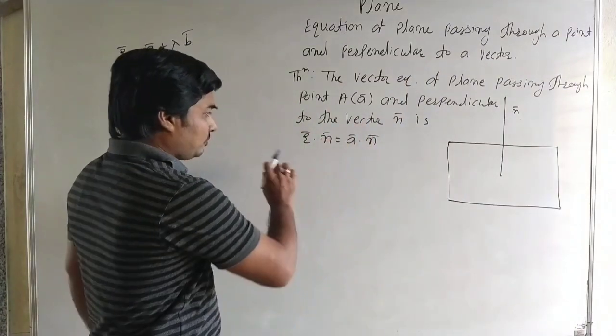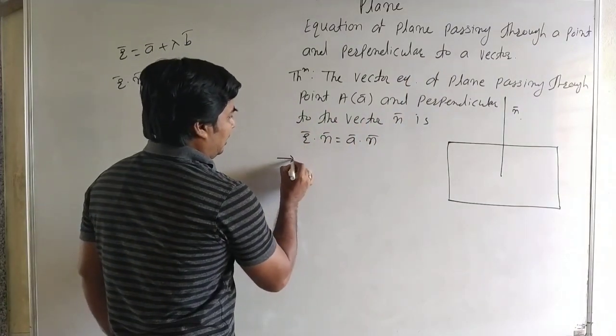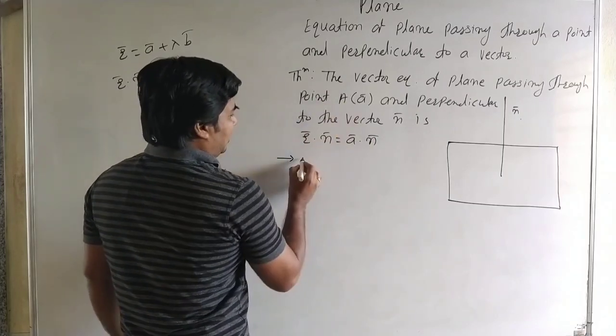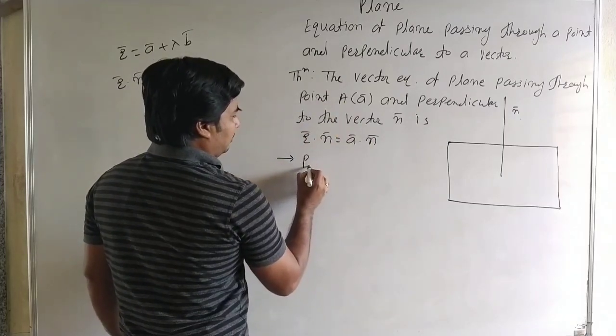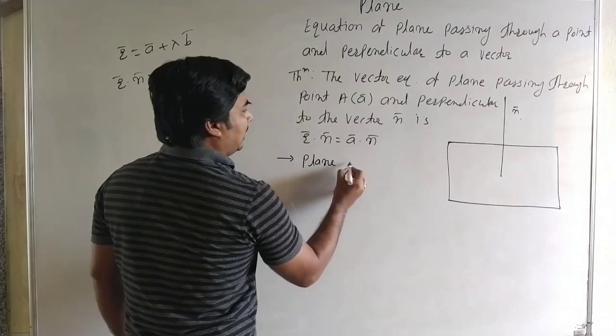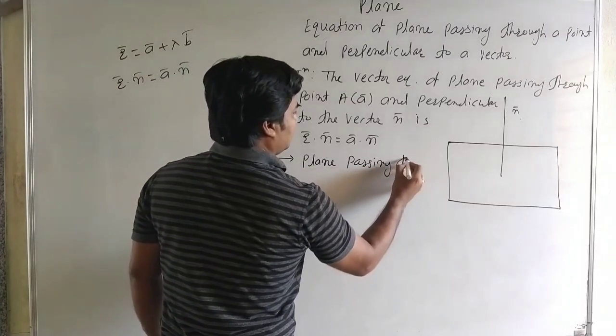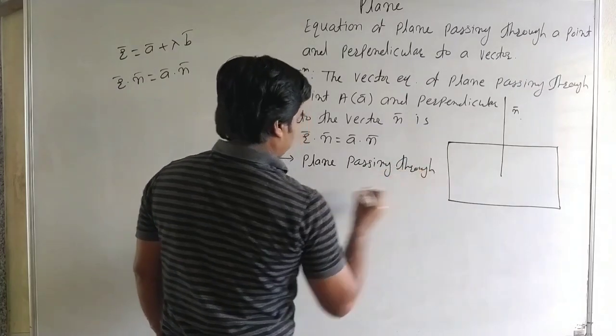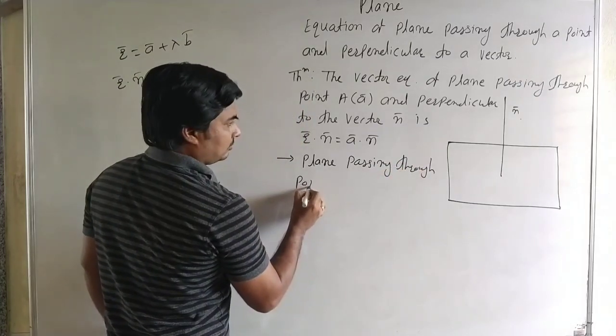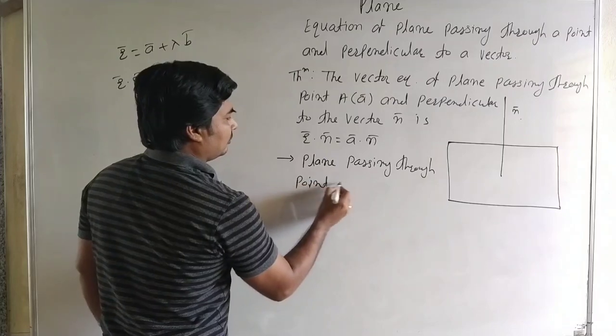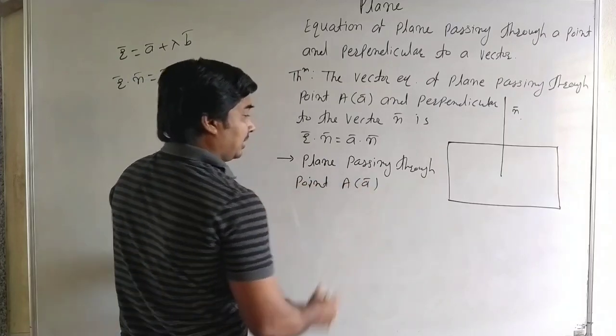Now to find the equation of the plane. Here the plane passes through point A with position vector a bar.